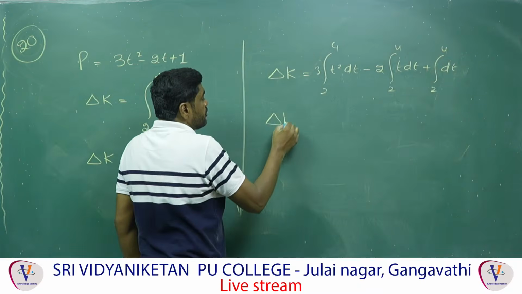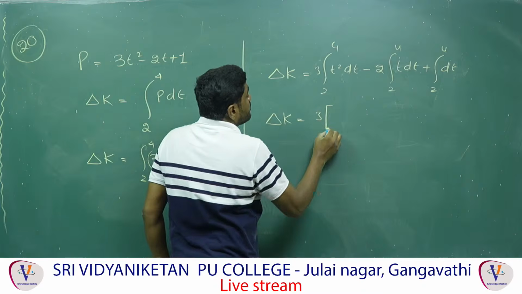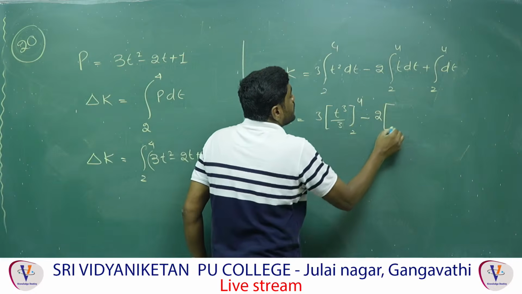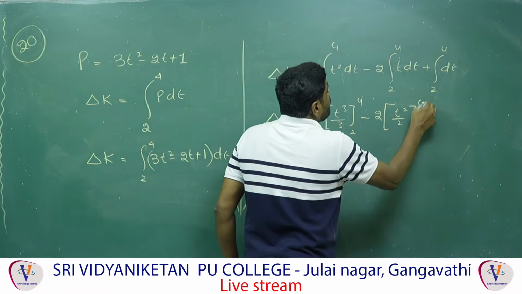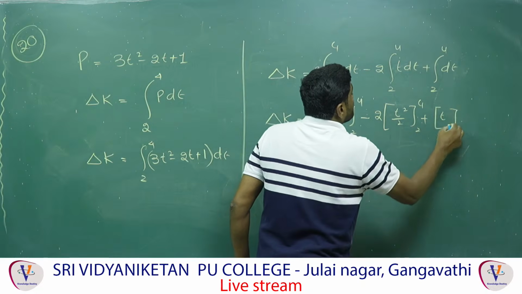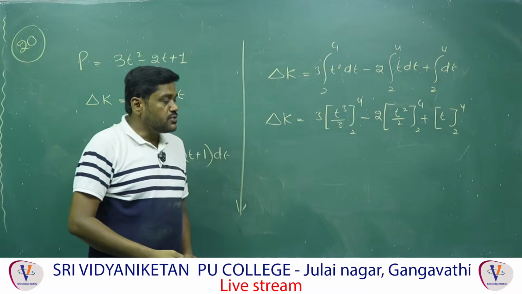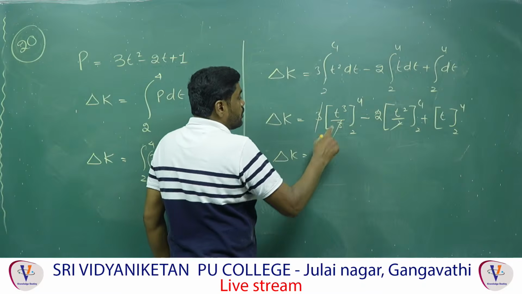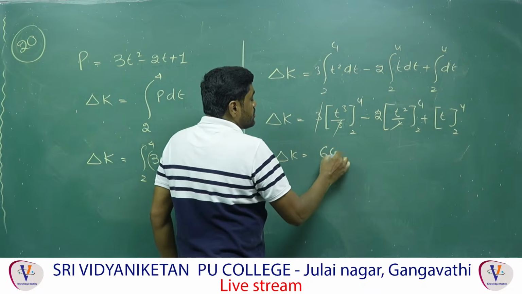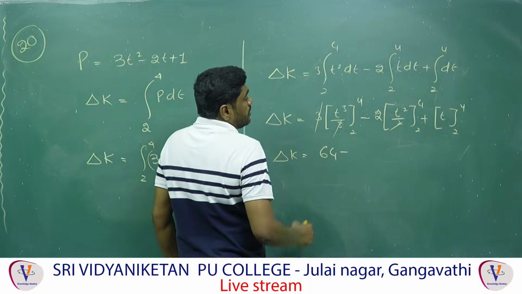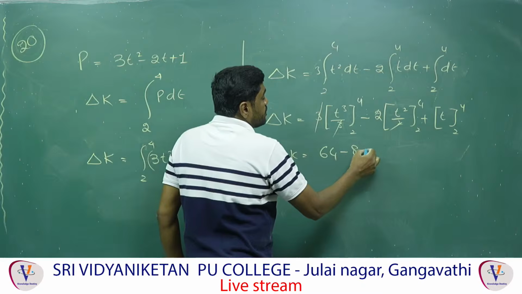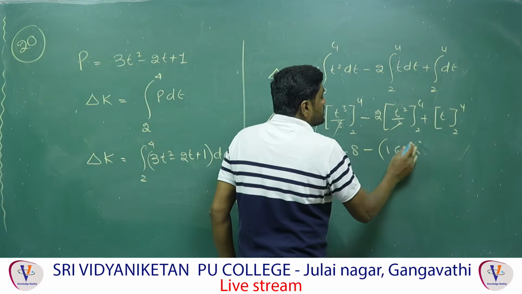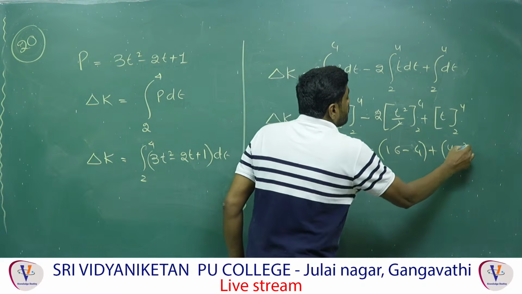Now after simplification you can get the answer: delta K is equal to 3 times t power 3 by 3 between limits 2 to 4, minus 2 times t square by 2 between limits 2 to 4, plus t from 2 to 4. I hope you understand how to solve the integration. Therefore, 3 gets cancelled, 2 gets cancelled, and delta K is equal to t power 3, meaning 4 power 3, that is 64, minus 2 power 3, that is 8, minus t square, 4 square meaning 16 minus 2 square meaning 4, plus 4 minus 2.